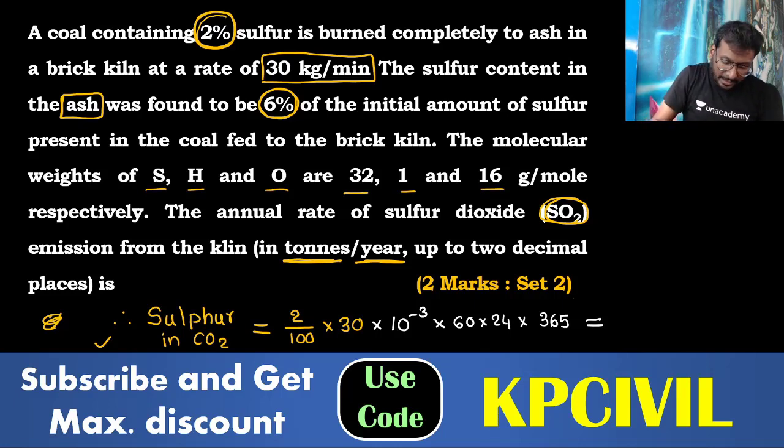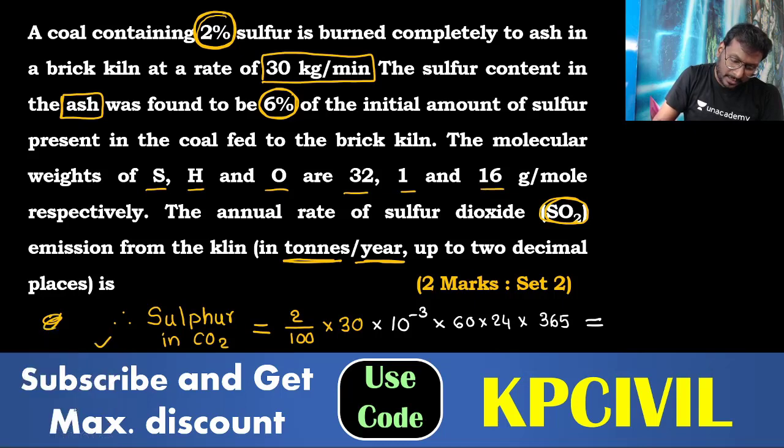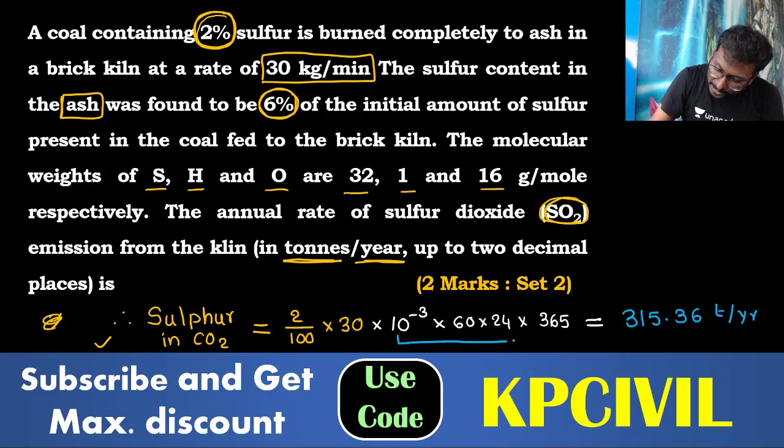Total sulfur in ton per year, how much you are getting? 315.36 ton per year. So this calculation is unit conversion.